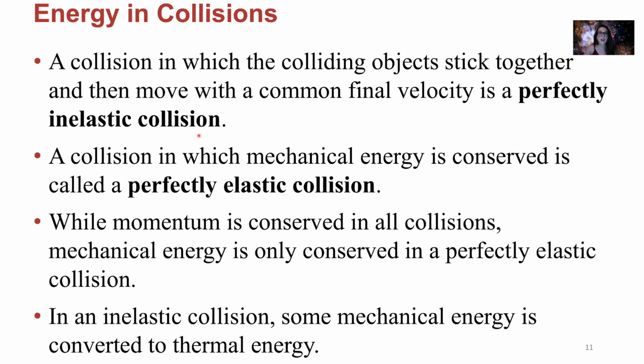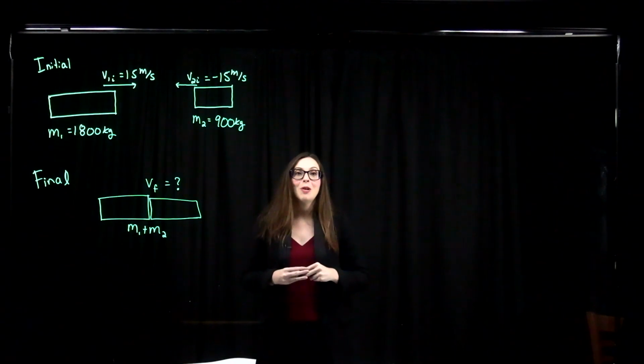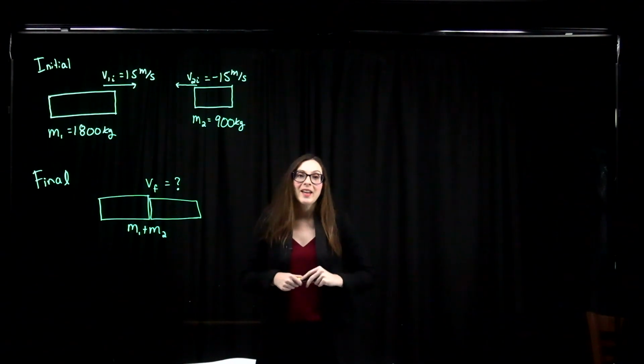So that means that if you have an inelastic collision, you're going to lose some mechanical energy. That energy is going to be converted into friction, sound, vibrations, like crunching up of the material, and a bunch of other things, but we're not going to be able to conserve energy. But when we have elastic collisions, we conserve the energy. The sum of all of the energy before the collision equals the sum of all the energy after the collision. So we're going to work through a couple of examples of when we can use conservation of momentum and conservation of energy. This problem is a conservation of momentum problem, and it's also an inelastic collision.